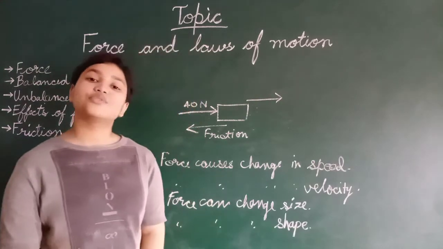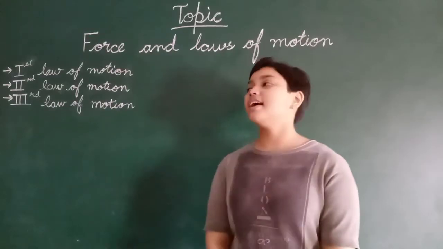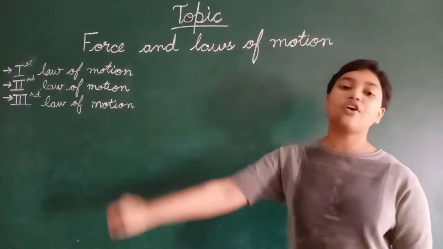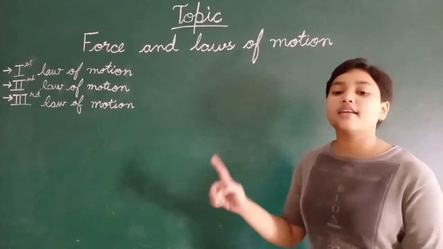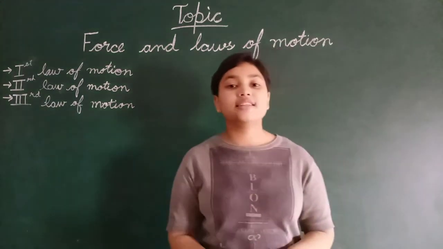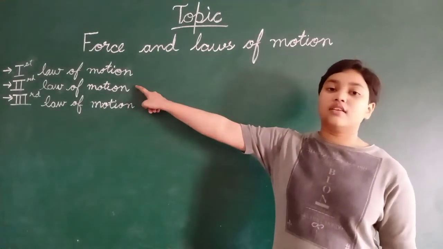So now we will come to the next topic. Now we will learn about the first law of motion, second law of motion and third law of motion. These are the 3 laws of motion which are most important in this chapter. So what is the first law of motion?